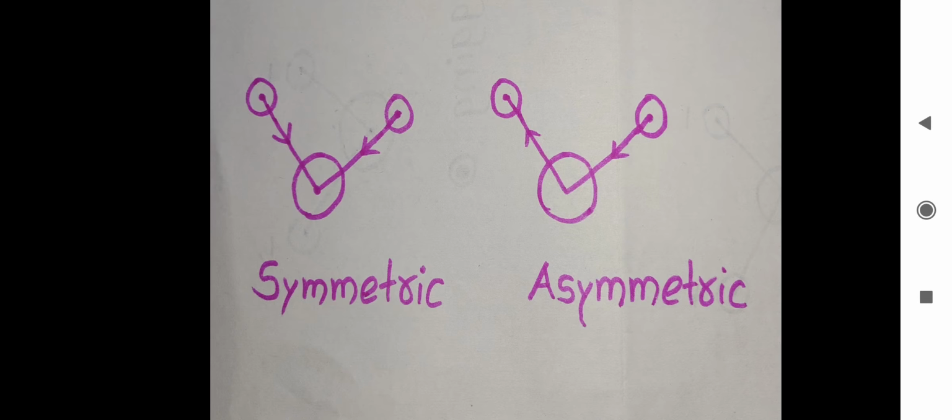Focus on the arrows, both atoms move towards or away from the central atom. In unsymmetrical coupled stretching, one atom moves towards and one atom moves away from the central atom. See the arrows, one atom moves towards and one atom moves away from the central atom. It is called asymmetrical or unsymmetrical stretching vibration.